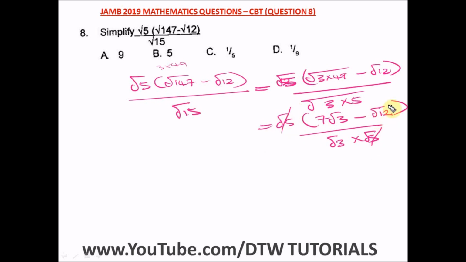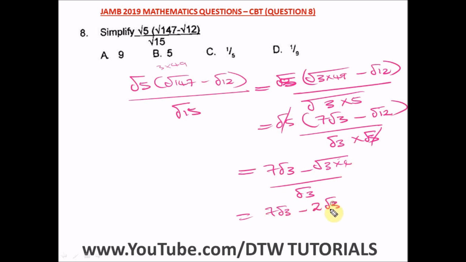We've not broken down 12 yet. Sorry, we're supposed to do that together. So we have root 3, 7 root 3 minus what? 12 is the same as what? 3 times what? 4. So we can find the square root of 4 and bring out 2. So from here we have 7 root 3 minus the square root of 4, which is what? 2 root 3, then divided by root 3.